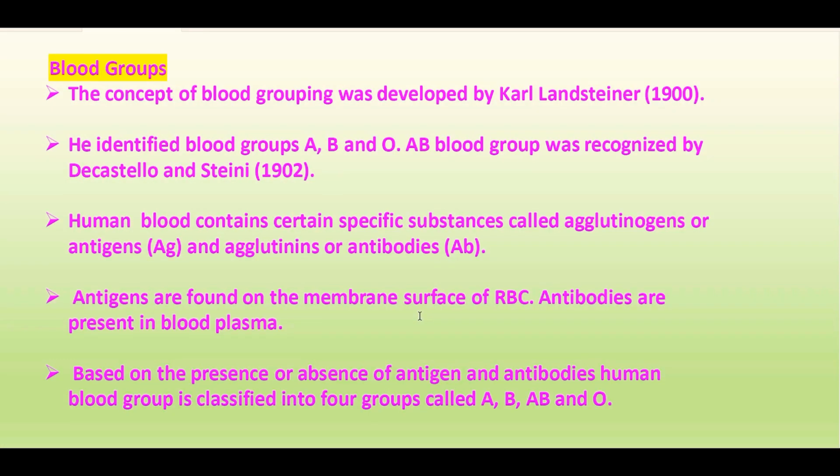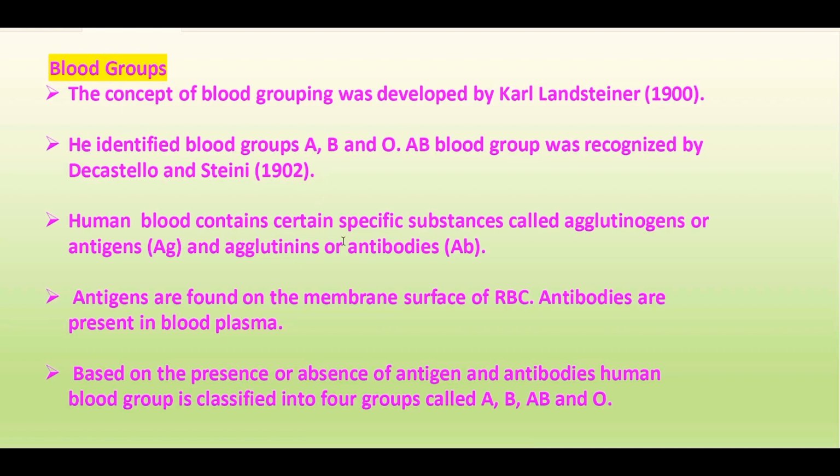Blood groups. The concept of blood group was first developed by Karl Landsteiner in 1900. He first identified the blood groups A, B and O. The AB blood group was recognized by DeCastello and Sturli in 1902.